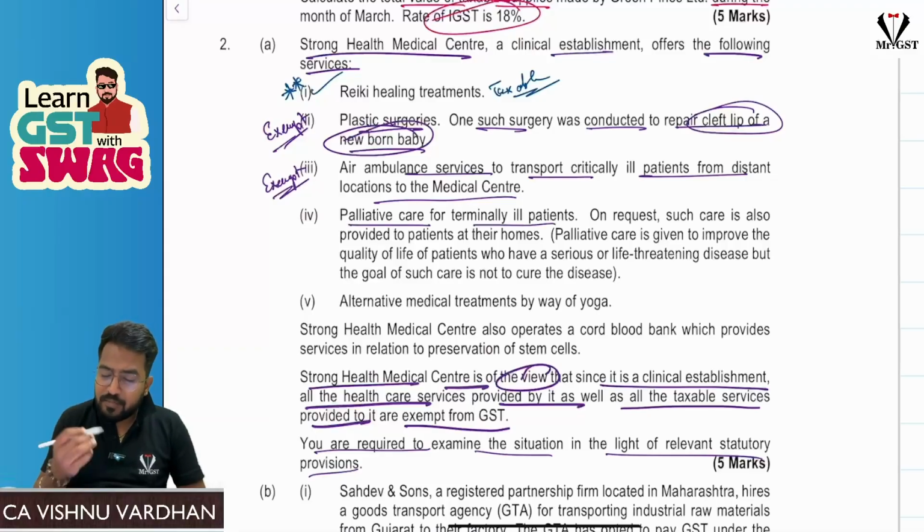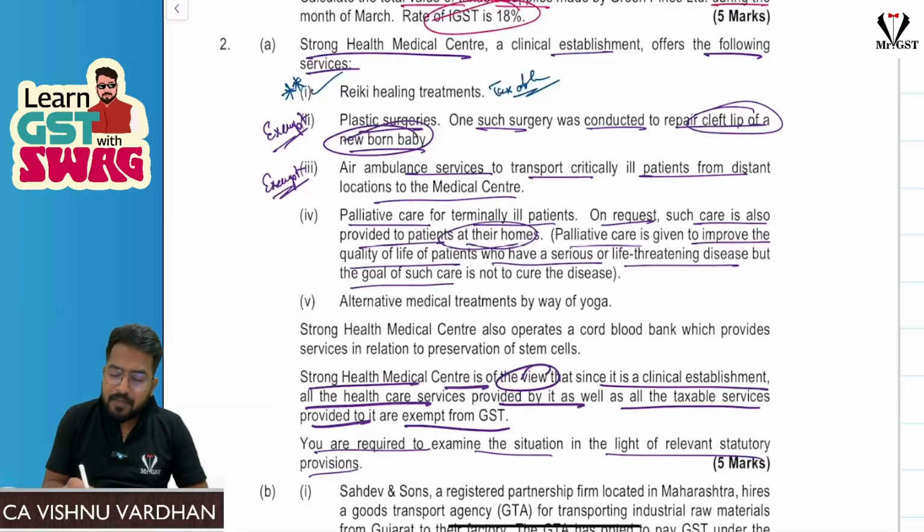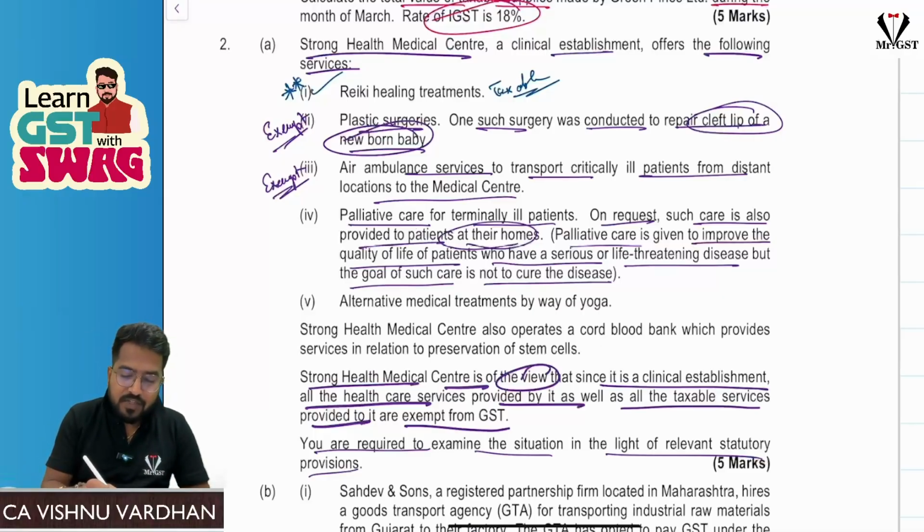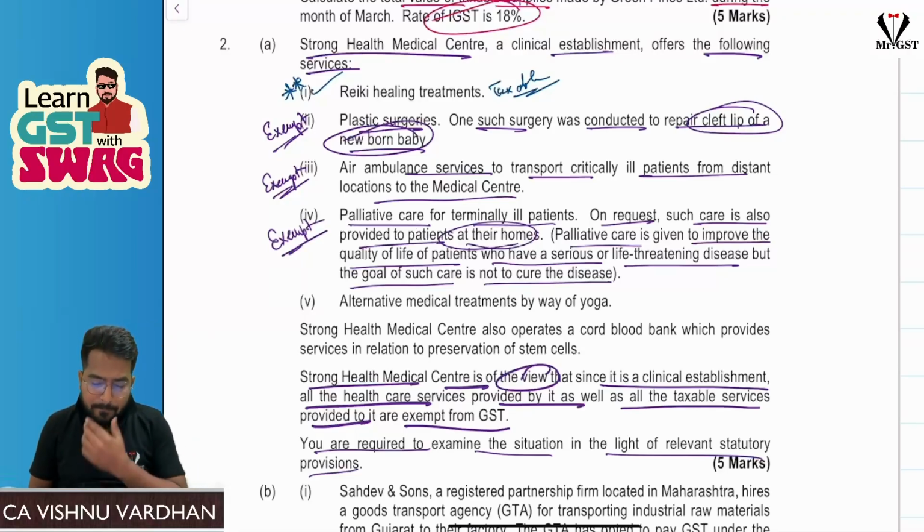Next, palliative care for terminally ill patients. On request, such care is also provided to patients at their homes. Palliative care is given to improve the quality of life of patients who have a serious or life-threatening disease, but the goal of such care is not to cure the disease. Please understand, in the healthcare services definition, we have treatment, diagnosis, or care for any illness, injury, deformity, abnormality, all these things. Sir, here they are suffering from severe illness, and because of that we are taking care of them, and that is also healthcare service as per the definition. So it is exempt under GST. That is the point.